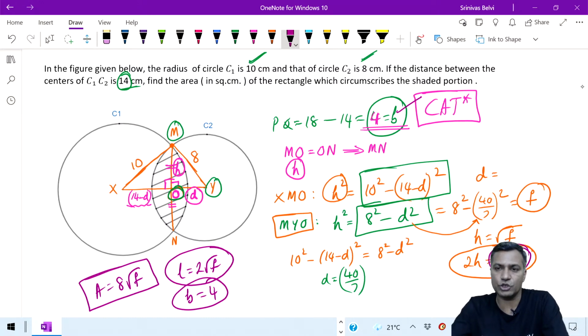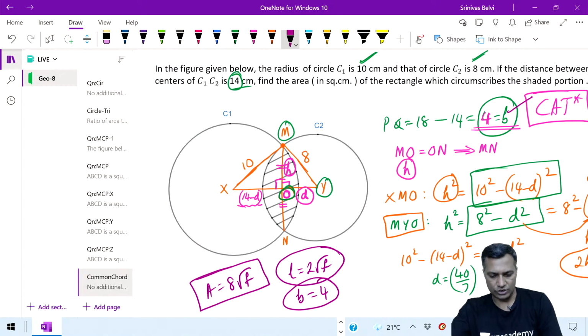Yeah, you got the idea how to find these areas. This was the CAT question. This is how they asked it. This is what we call mensuration. Whenever areas come in, we say that a little bit of mensuration comes into the picture, right? That's what we call it. Okay, let's do one more question.